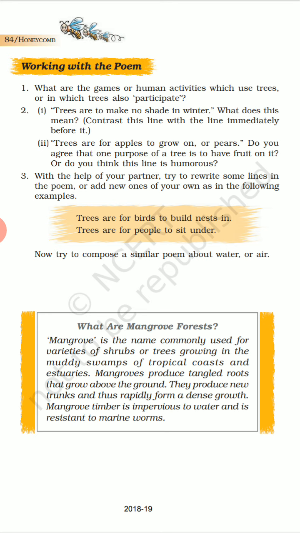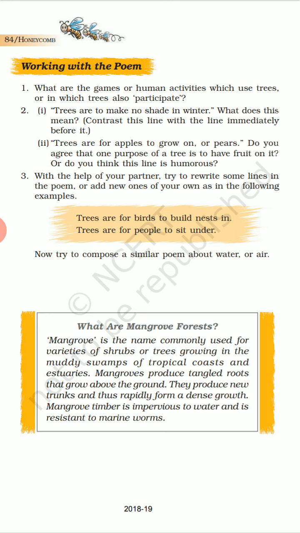Okay, so now under number 2, for the first question, trees are to make no shade in winter. What does this mean? Contrast this line with the line immediately before it. Can you tell me? Which means during winter time we need sunlight, not the cool shades of the tree, as it is already cold. It's a very cold winter, so we don't need a shade.